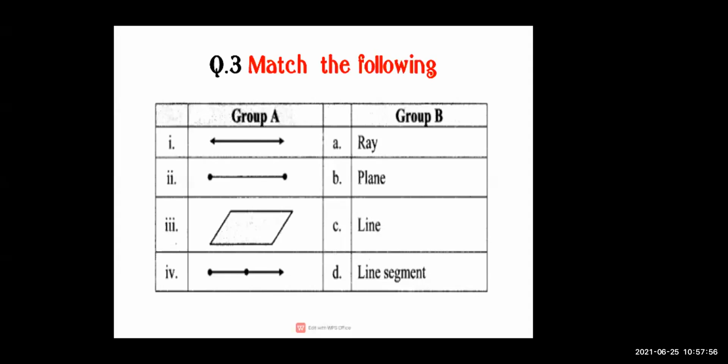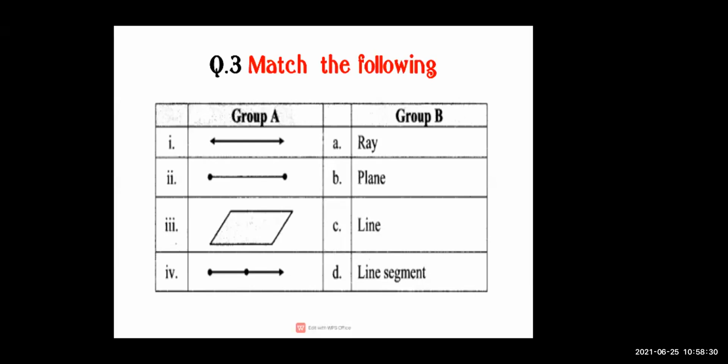Very nice. What is our third answer? Very nice. Our third answer is plane. And last one is what? Last answer is our ray. Very nice. So first is our line. Second figure is our line segment. Third figure is our plane. And fourth figure is our ray.